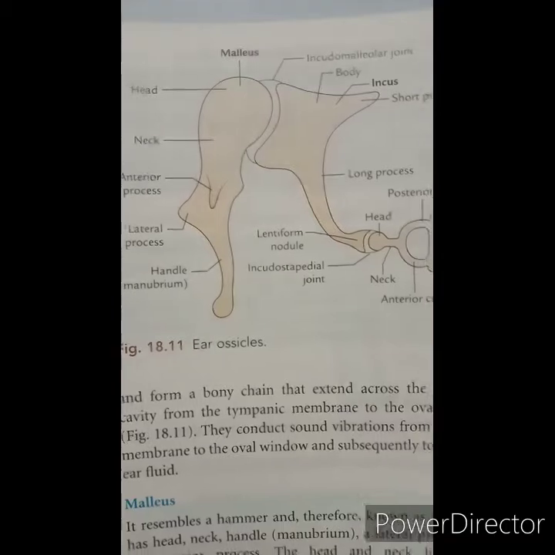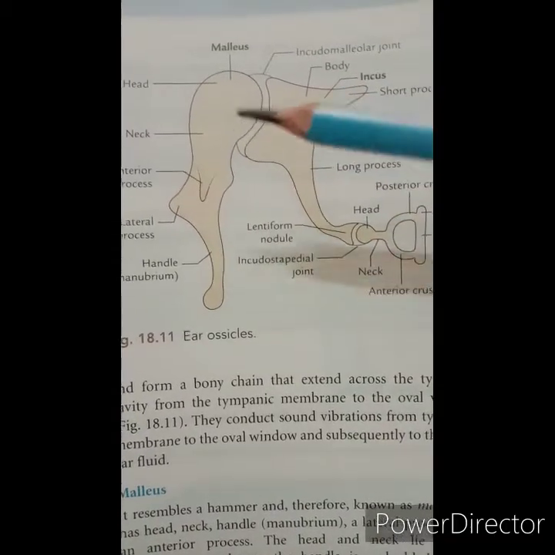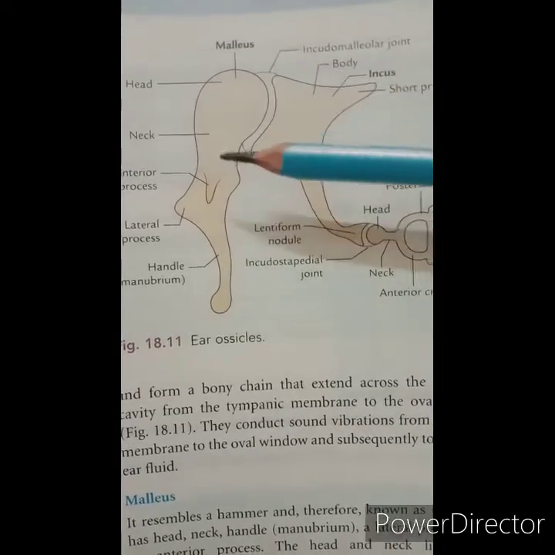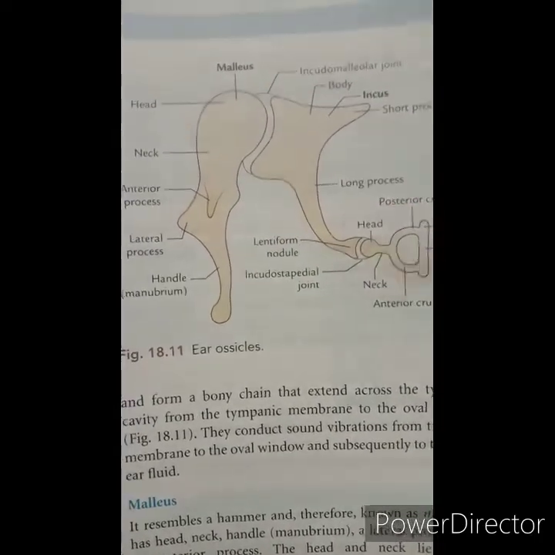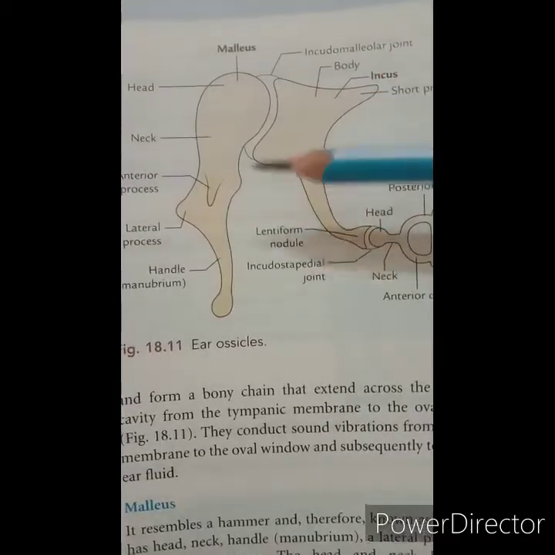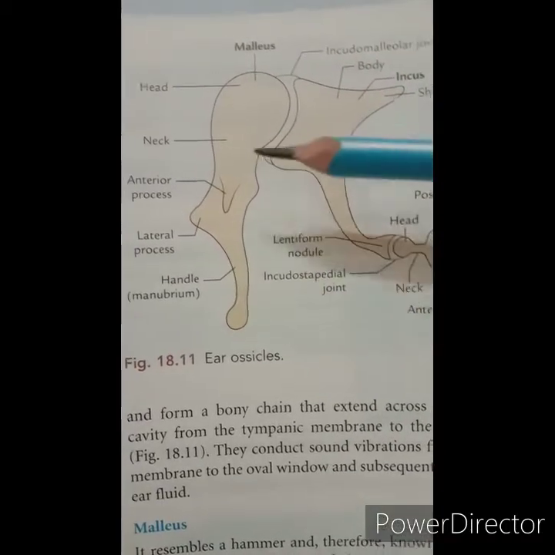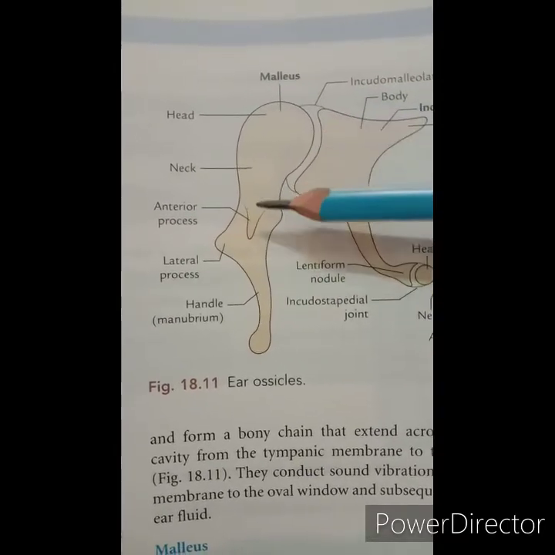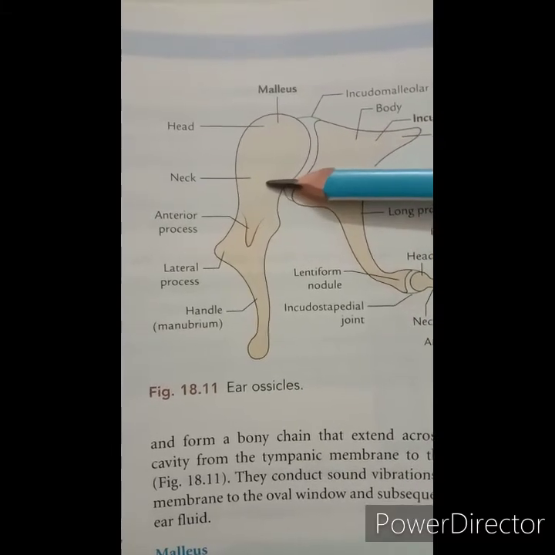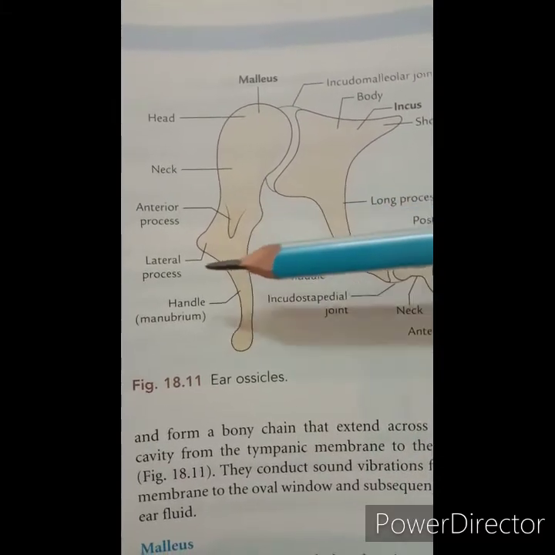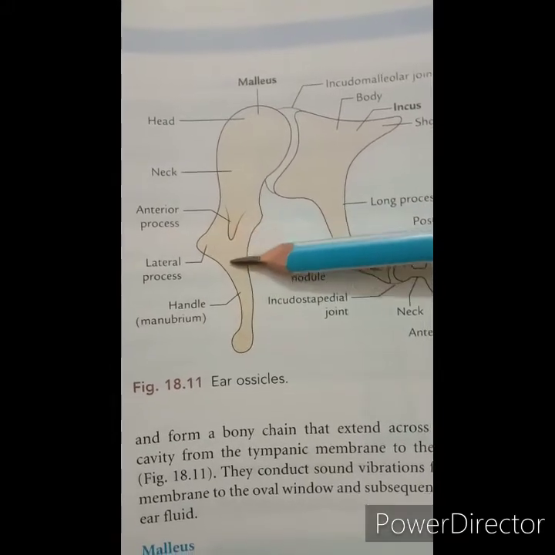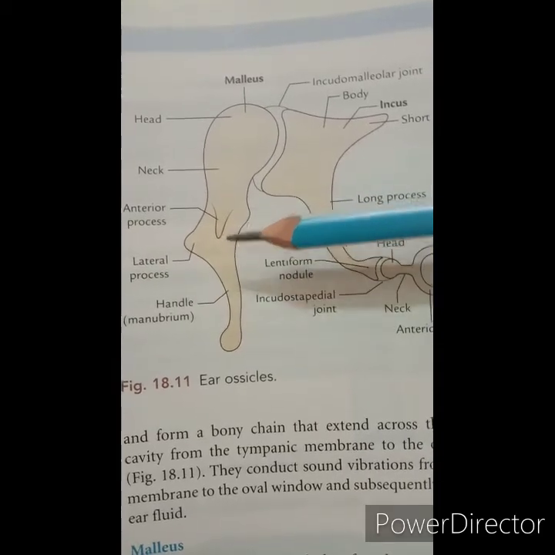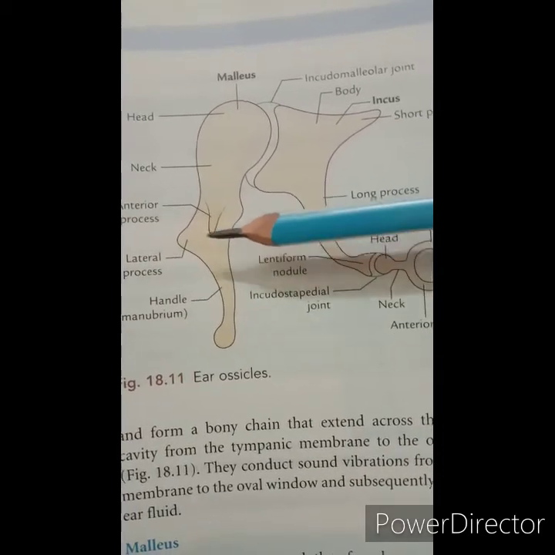Then the ear ossicles, or called the ear bones. So there are three ossicles present in the middle ear, that is the malleus, incus, and this is the stapes. So these are the smallest bones in the human body. So first let's see the malleus. The malleus has the head, neck, the manubrium, and the lateral and the anterior process. So here you can see the lateral process and this is the anterior process. Then the head and the neck of the malleus.